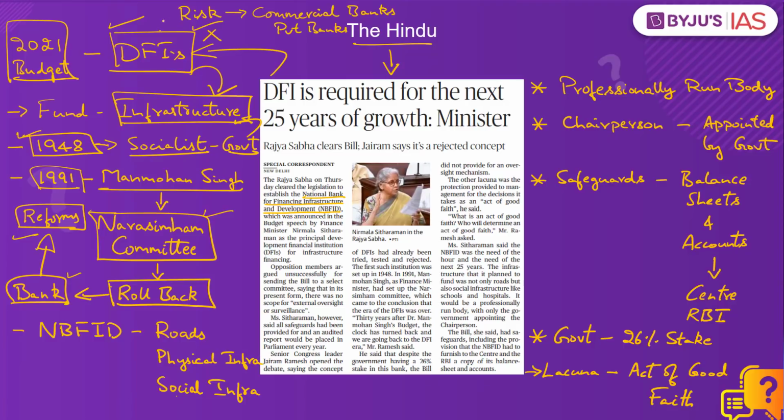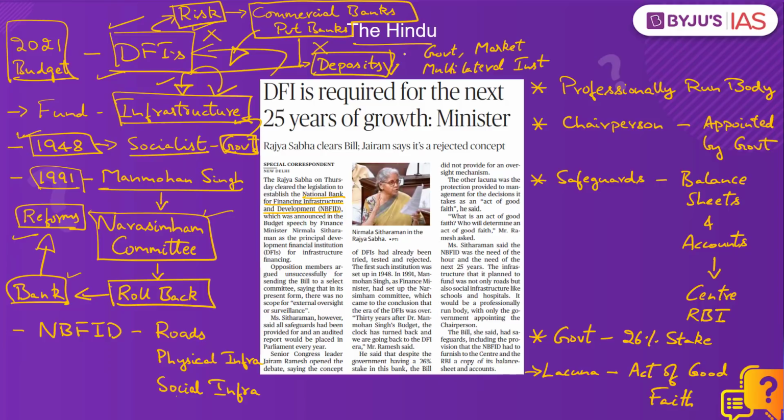See, DFIs are particularly useful in funding such infrastructure projects which are deemed to be risky, and usually commercial banks and private banks hesitate to fund such risky infrastructure projects. So when such commercial private participation is missing, the government steps in and, through DFIs, tries to fund such risky infrastructure projects. And the key difference between a DFI and a regular bank is that DFIs do not take in deposits from the people, and instead they raise their money from the government, from the market, and from multilateral institutions such as the World Bank and others.